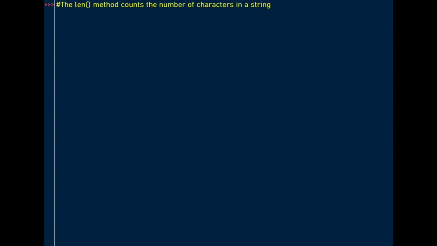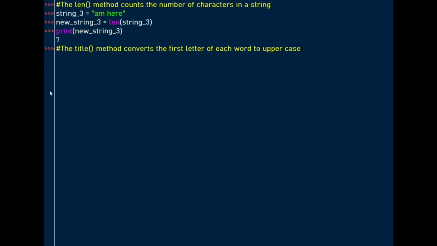Len method to count the length of the string. This method counts the number of characters in a string. So we declare a string variable called string underscore 3 and assign a value of I am here. Then we apply the len method to string 3. Let's use the print function to see the result. The result shows that there are 7 characters, 1, 2, 3, 4, 5, 6, 7, including the spaces.